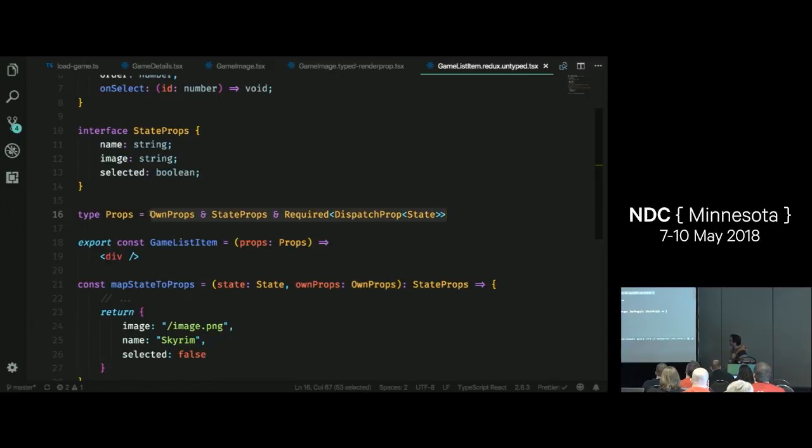I'm creating a type alias of all these three things. I'm using something called a type intersection. So this is different than a type union. A union is or, so there can be this type or this type. An intersection does what it says. It combines the definitions of multiple types together, and it does it from left to right. So I'm saying take own props, add stuff from state props, also add the dispatch prop, and dispatch prop is coming from the React Redux type definitions. But again, I don't want to type this all the time.